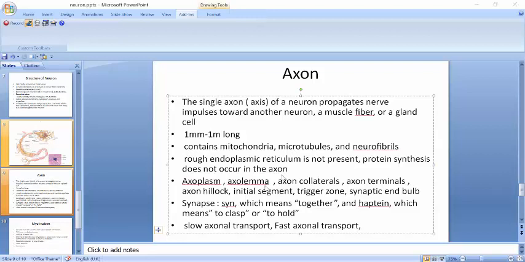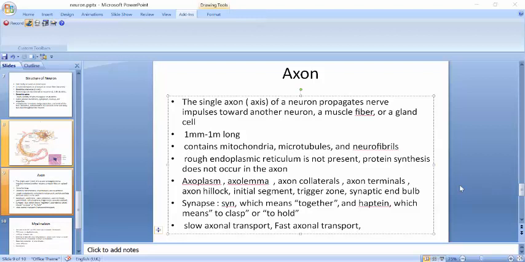The axon contains mitochondria, microtubules, and neurofibrils. Because rough endoplasmic reticulum is not present, protein synthesis does not occur in the axon. The cytoplasm of an axon, called axoplasm, is surrounded by a plasma membrane known as the axolemma. Lemma means sheath or husk. As we discussed earlier about axon collaterals, the axon and its collaterals end by dividing into many fine processes called axon terminals.